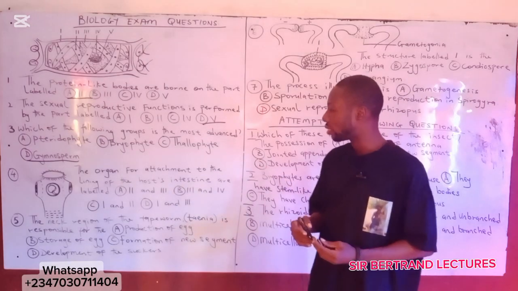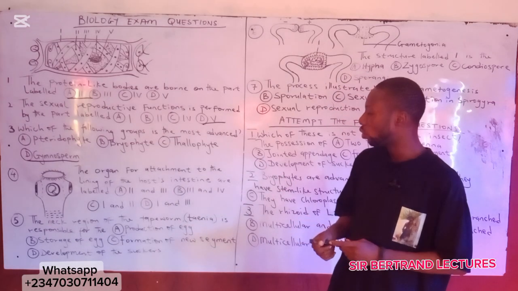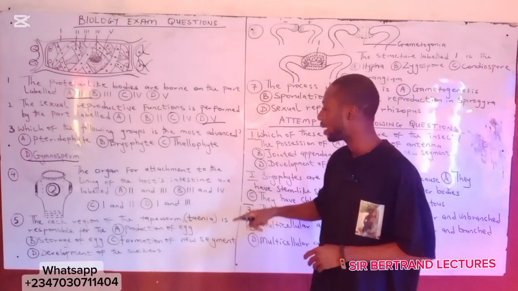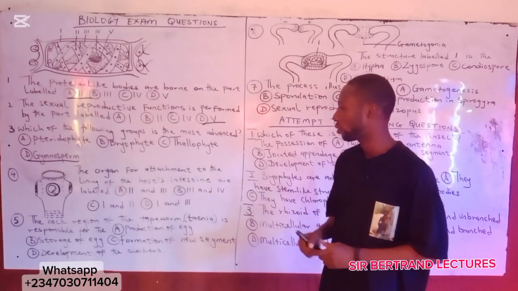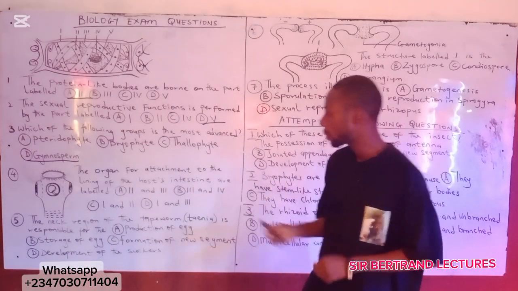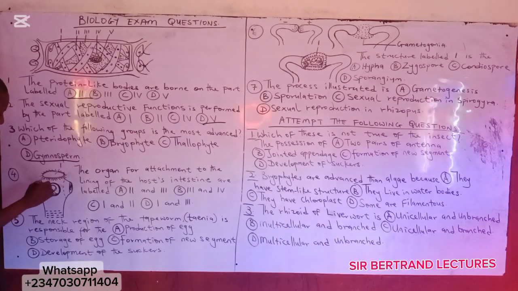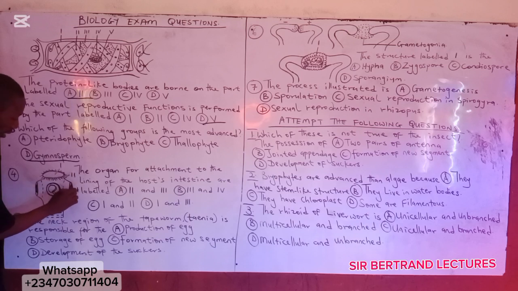Then question number 4, the organ for attachment to the lining of the host intestine are labelled dash. Here is the label I, here is the label II, here is label III, and here is label IV.